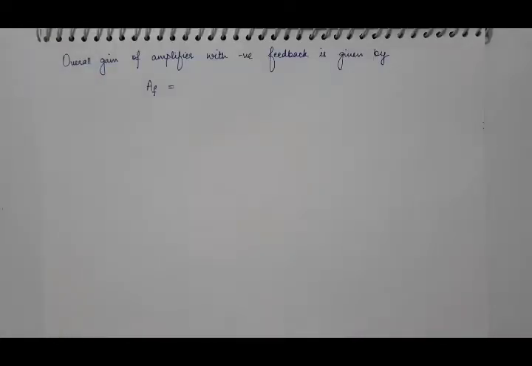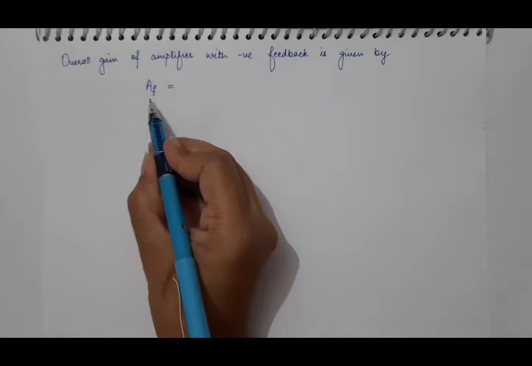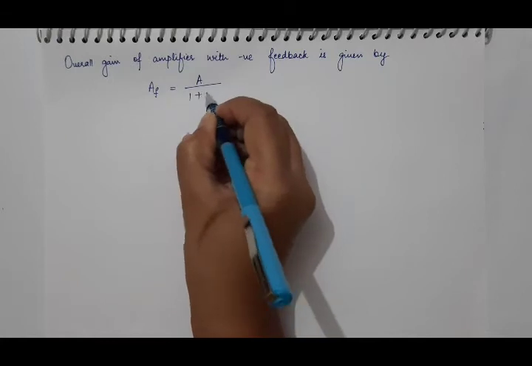So now we know that with negative feedback, the gain of the amplifier changes from A to AF. So the closed loop gain, which is also known as the overall gain of the amplifier with negative feedback, is given by AF, and its relation with open loop gain is A upon 1 plus A beta.